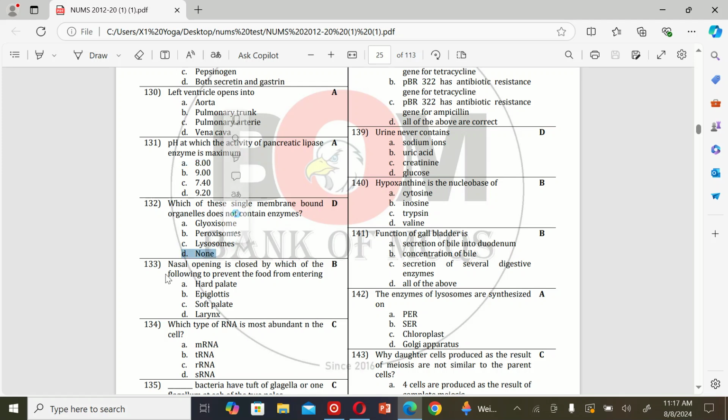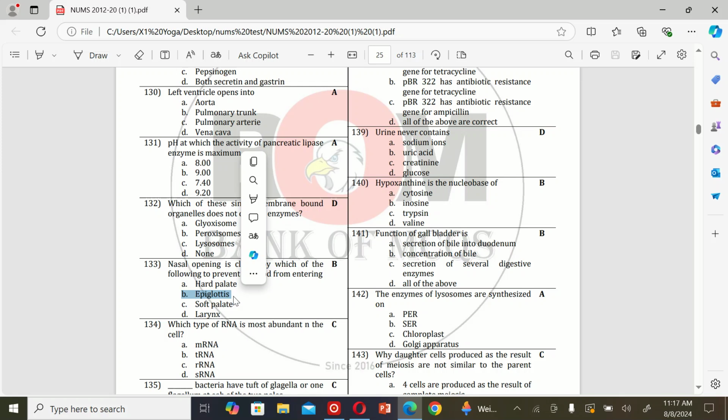The next MCQ is: the nasal opening is closed by which of the following to prevent the food from entering? A. Hard palate, B. Epiglottis, C. Soft palate, and D. Larynx. So the correct option is B.